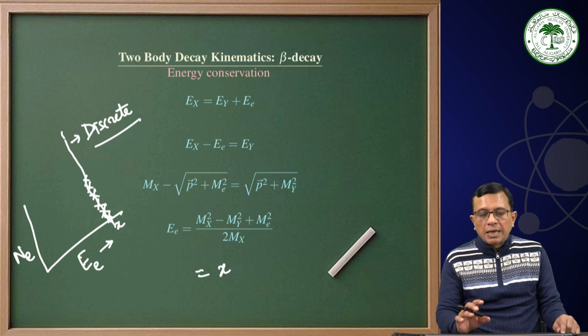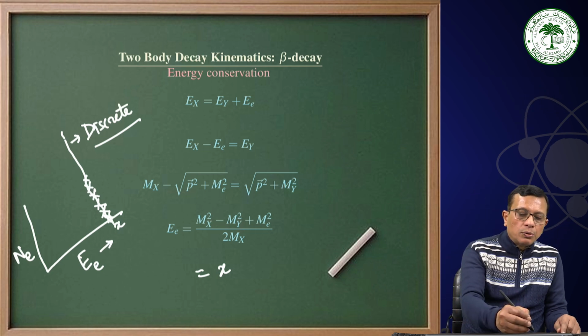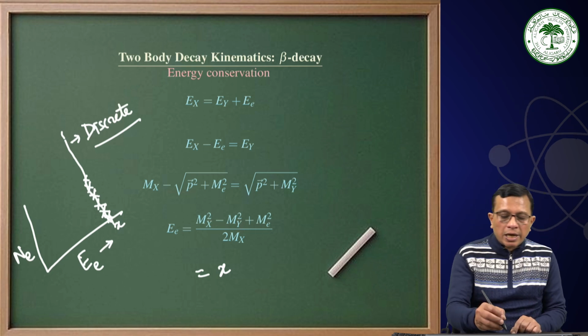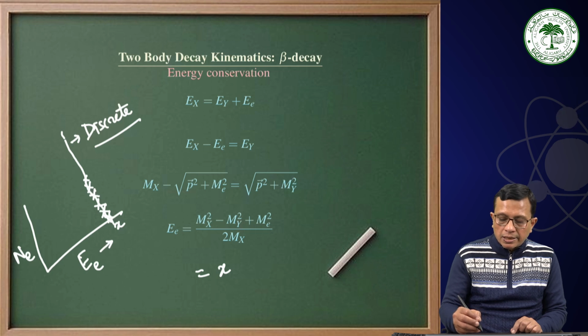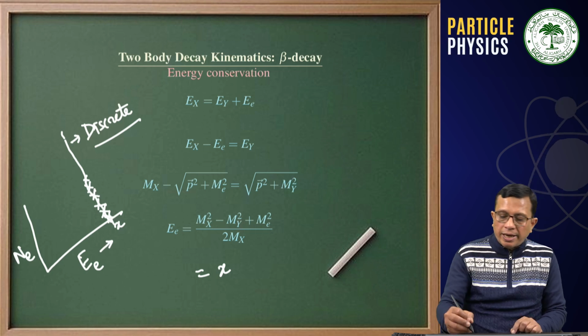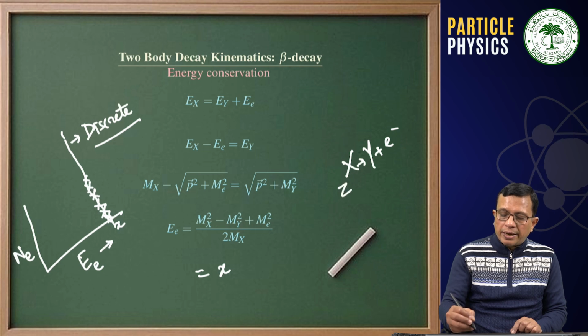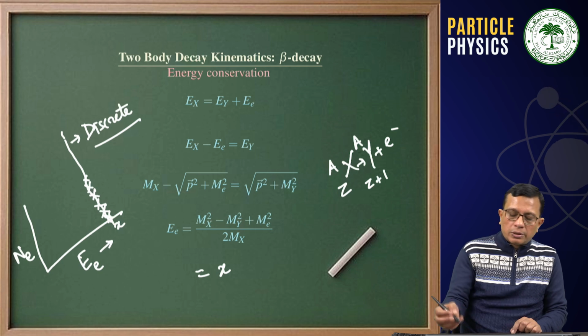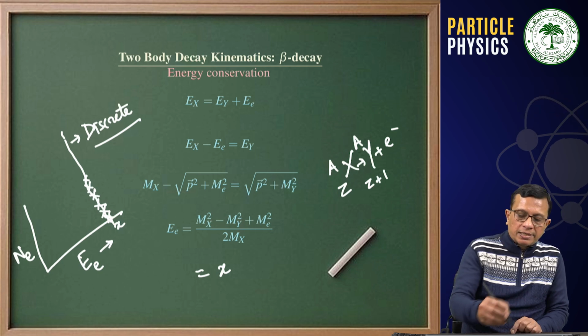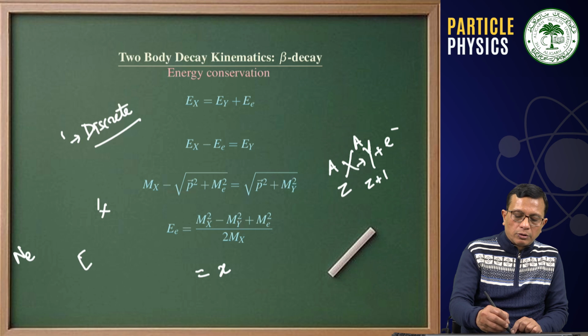Therefore, if a nucleus is decaying at rest into Y plus an electron, this could be Z X A going to Z plus 1 Y plus an electron. You may take any example of a radioactive nucleus here.